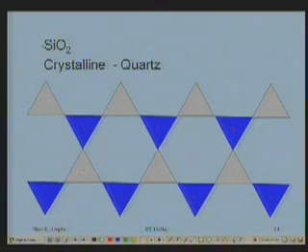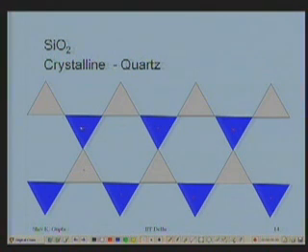I can make a similar sheet like that and put one over the other. So here it is upright, I will put here the inverted one of the second sheet. So corner to corner sharing takes place. That corner to corner sharing will be here, it will be here, it will be here, here, here, here. When I go behind to continue, put this, the corner to corner sharing will take place with this one. The upright of that will coincide with this, this, that, this and that. So like that, 3-dimensional structure can be built up.